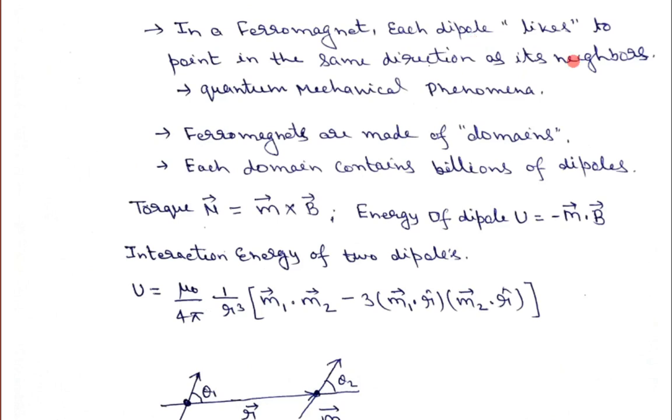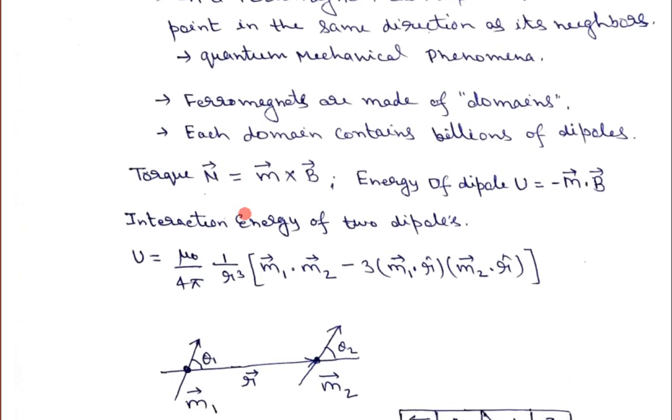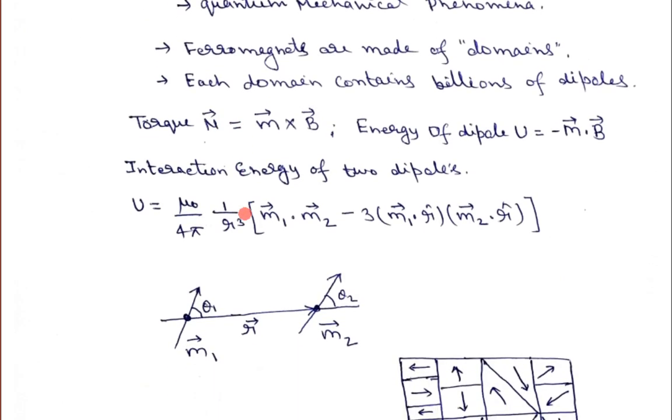So this alignment of the dipole happens, as we know, because of the torque. So when we apply a magnetic field to the magnetic material, what happens? We know, because of the random alignment of the dipoles within the material, in the presence of an external magnetic field, they feel a torque.